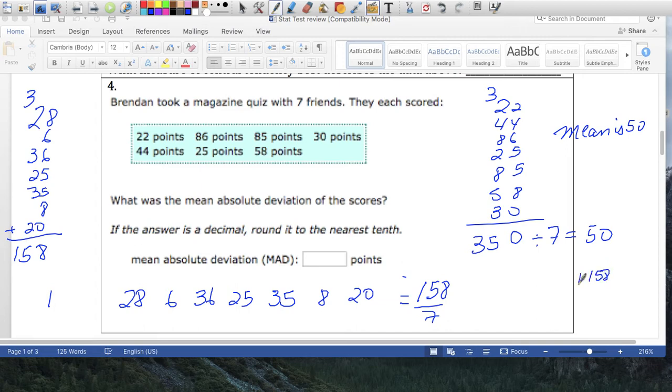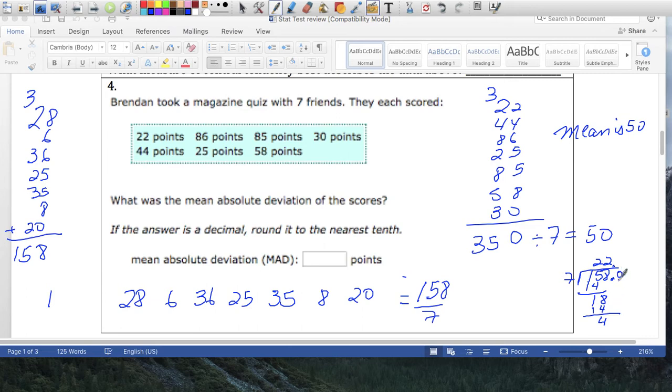158 divided by 7. 7 goes into 15 twice, 14. 1, bring the 8 down, 7 goes into 18 2 times again, 14. 4 left over, I'm going to add a decimal and one more place value.